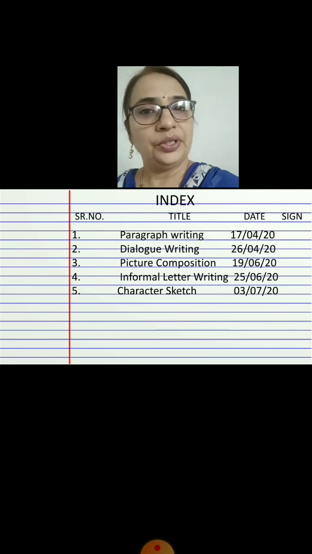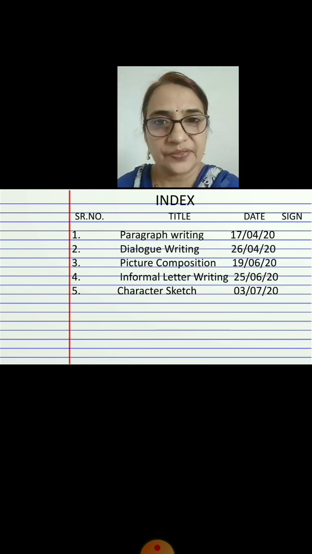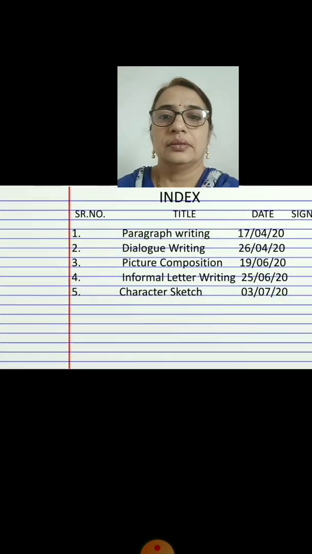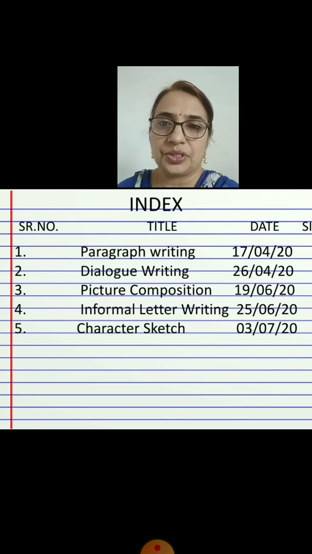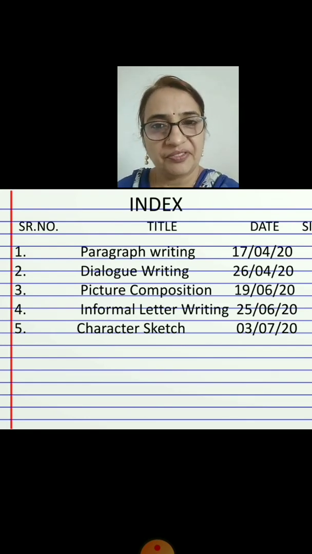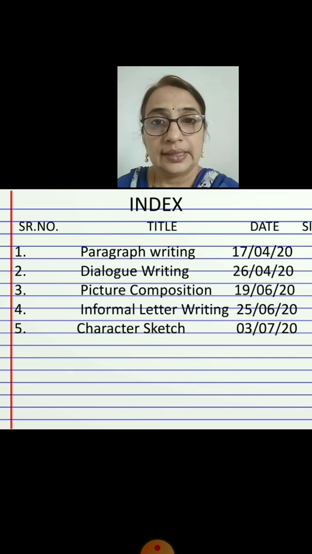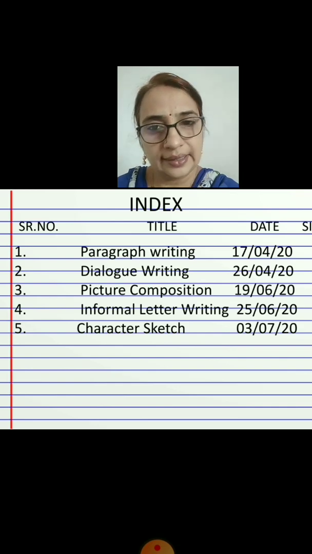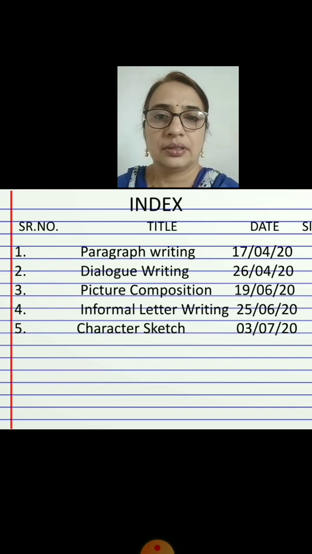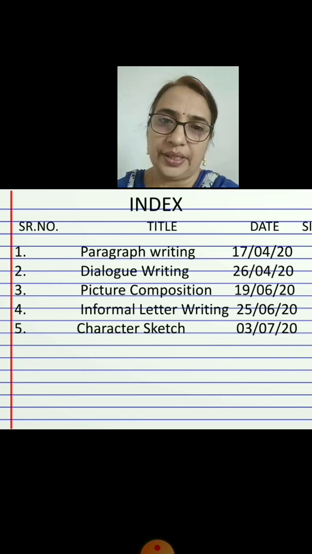Now open your notebooks. As usual, we will fill the index first. This is our fifth composition. So write down number 5 in the serial number column. Then title, it's a character sketch. So write there character sketch. And today's date, 3rd July 20. 3/7/20.